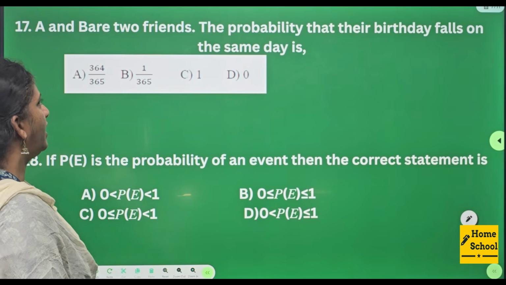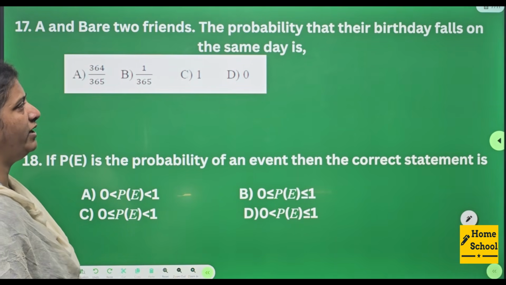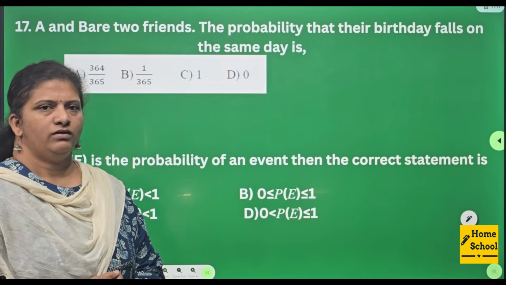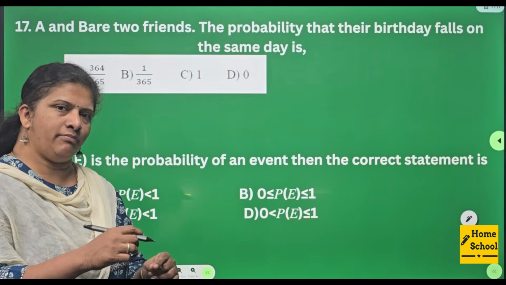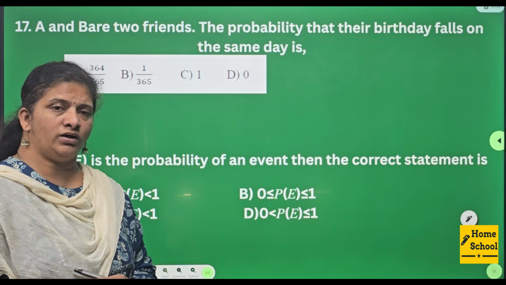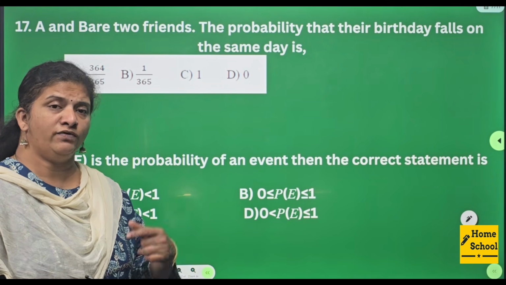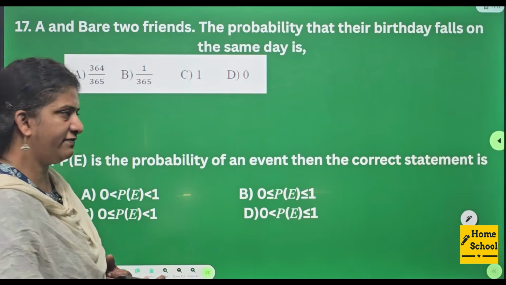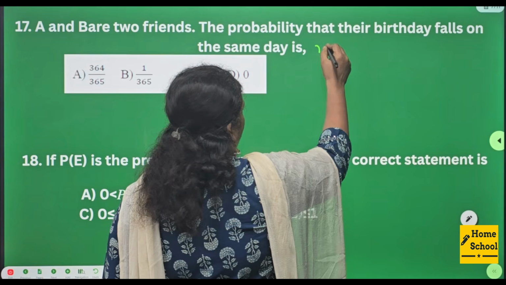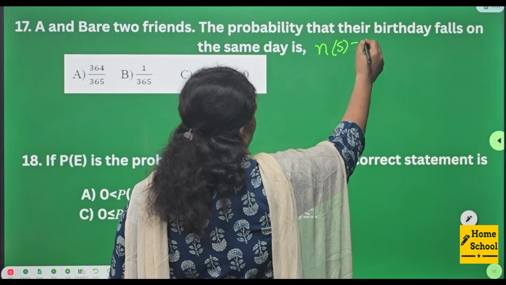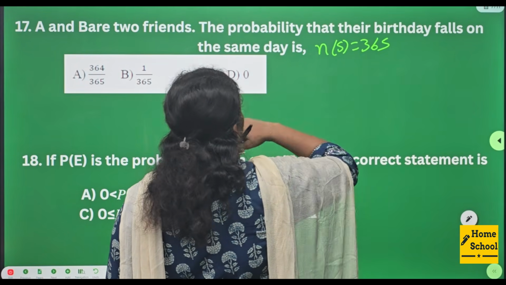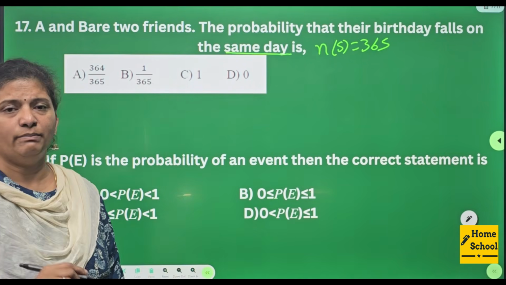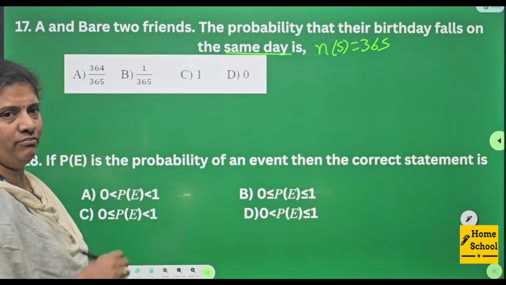17. A and B are two friends. The probability that their birthday falls on the same day is? So we need to think about a sample space of a whole year. Whole year how many days? 365 days. Right? n of S is equal to 365. Here the question is that the two friends' birthdays fall on the same day.